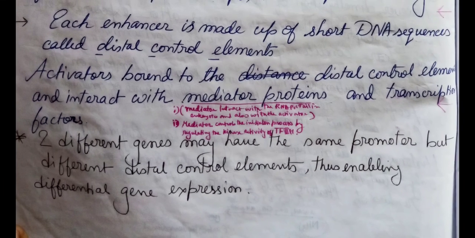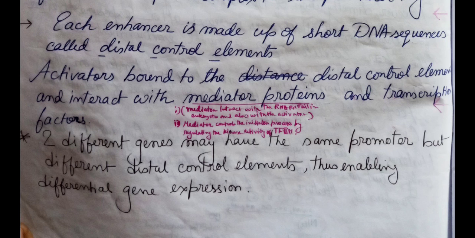Now, two different genes may have the same promoter but different distal control elements, thus enabling differential gene expression.